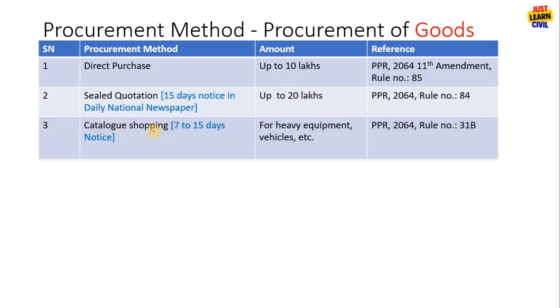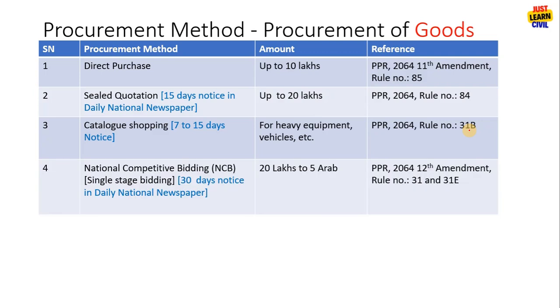Then catalog shopping, this is new, which is not included in the work but in the goods. It has 7 to 15 days notice for heavy equipment and vehicles like tractor, car, jeep, bike, etc. Ambulance is also bought under catalog shopping. PPR 2064 rule number 31B.